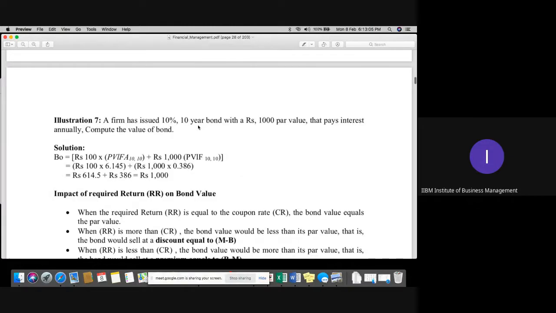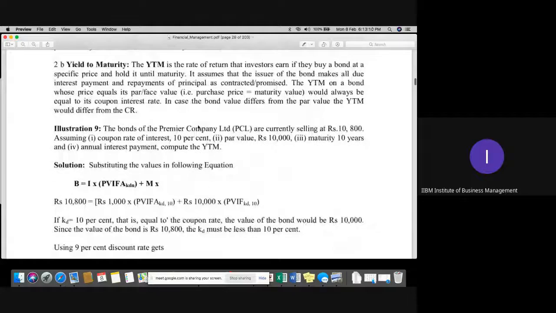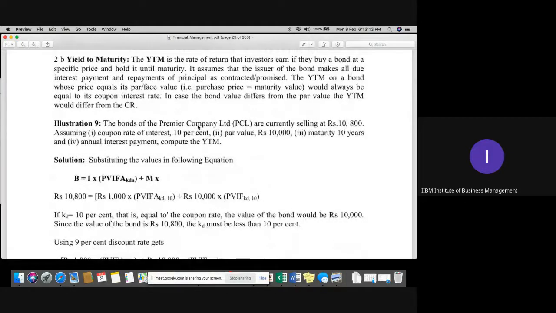Okay. Now the next part is your YTM, yield to maturity. Now what is YTM? First of all, we need to understand. YTM is basically the rate of interest when a particular person is buying any debt instrument at a specified price and holds it until maturity. For example, you purchased a bond right now in 2020 and you are holding it for 5 years till 2025. So what should be the yield or the return which you may generate out of it? That is called your yield to maturity.